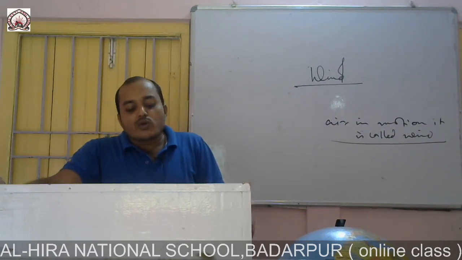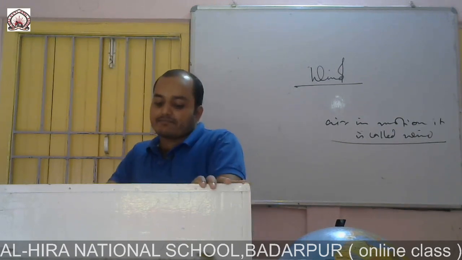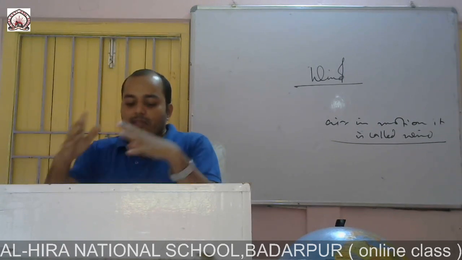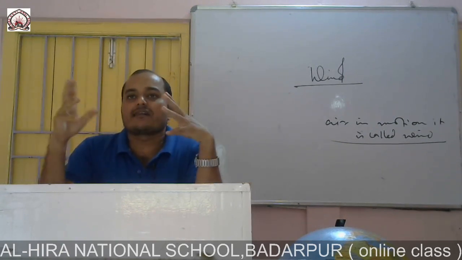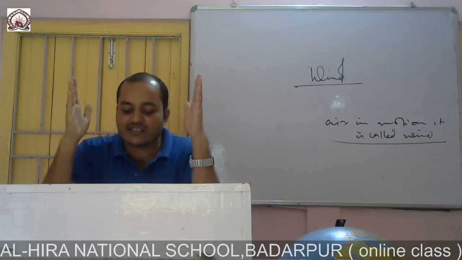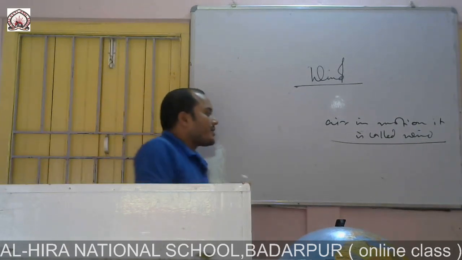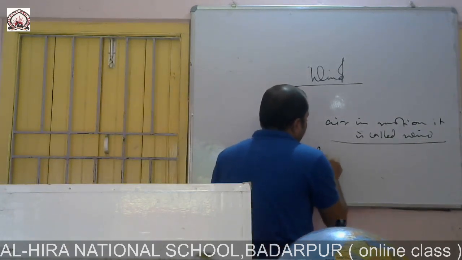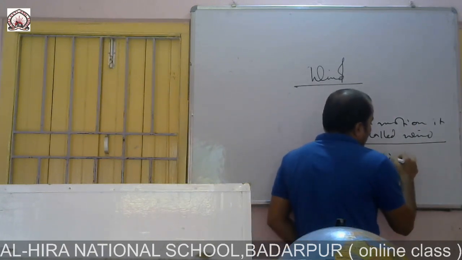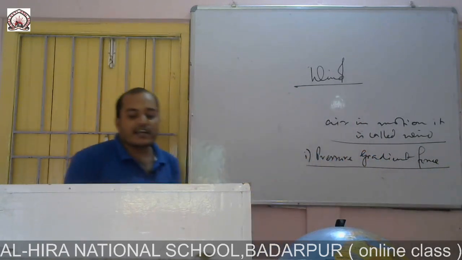The movement of the air of a place and its characteristics depend on a number of factors, and we will discuss all these factors one by one. Number one is pressure gradient force.